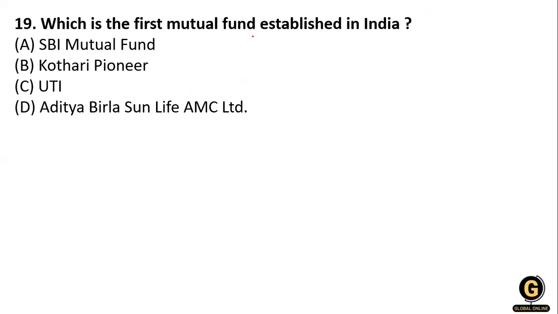Which is the first mutual fund established in India? Options are SBI Mutual Fund, Kothari Pioneer, UTI, and Aditya Birla Sun Life AMC. The first mutual fund is by UTI, Unit Trust of India, which was established in 1963.